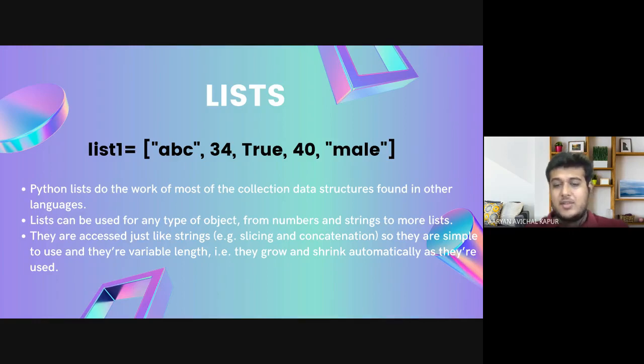Now a list can be used for any type of object. People who are with us from the first session or the second session, you remember that we used to do string slicing and concatenating and joining strings and printing a part of the string. So every word acts like a list, and that is how we function with lists as well.